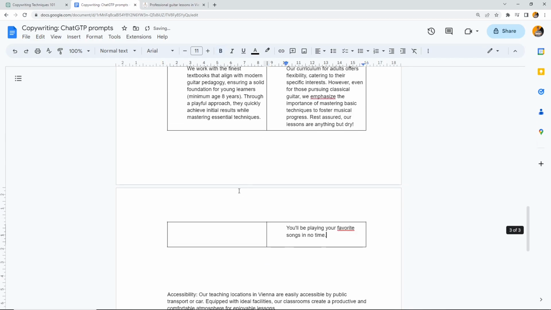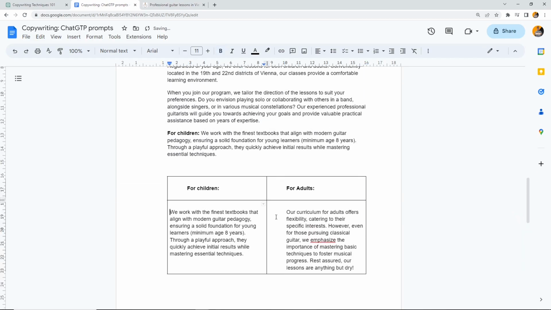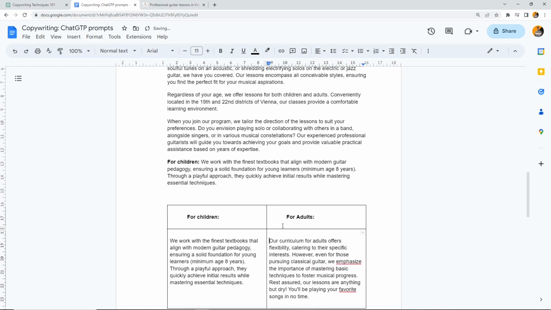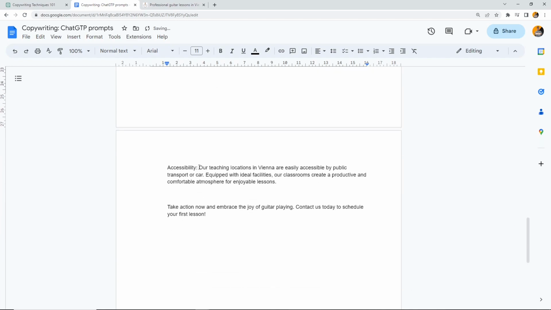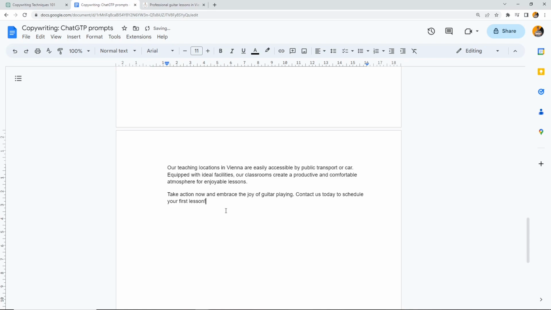So we can of course also work with tables. Nobody says that we are not allowed to do so. To make here also some playful elements. And then here's the call to action, and of course the button in the end, or the video. In this case it would be a button to book the class or a phone number to call us. Contact us, so it would be maybe a contact button.